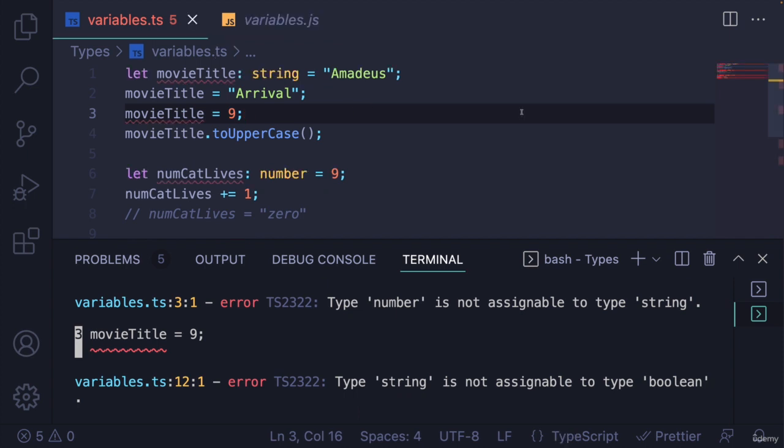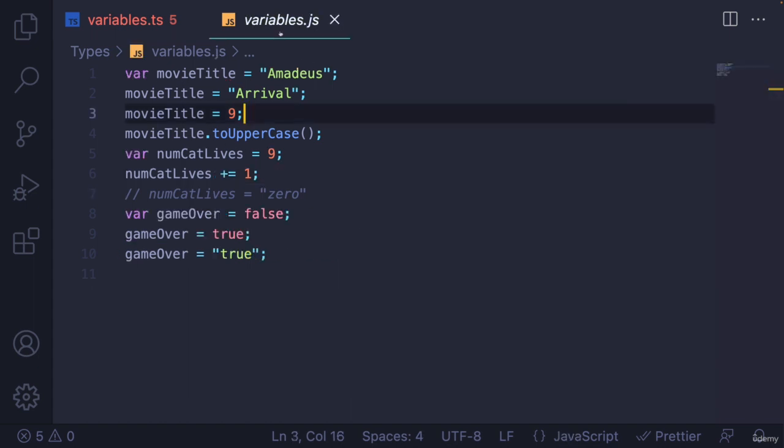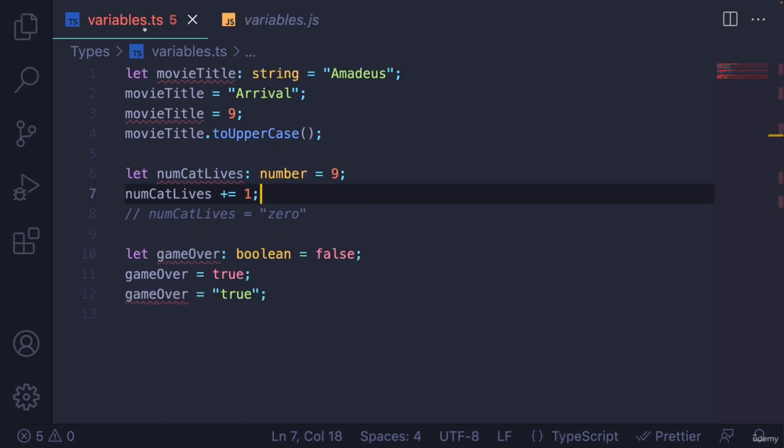Okay, so I just wanted to use this as an opportunity to talk about that flow. You type some stuff, you get error messages, you get feedback from TypeScript, and then you actually compile that code, and you may get those error messages again if you ignored them and didn't fix them, and then you end up with your JavaScript code that's spit out at the end of the day. And there's a lot of settings you can tweak. We're going to cover those in a future section. For now, the only takeaway is that we use the tsc command and then a file name to compile that TypeScript down to JavaScript.